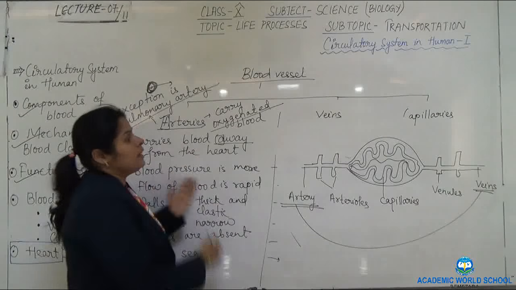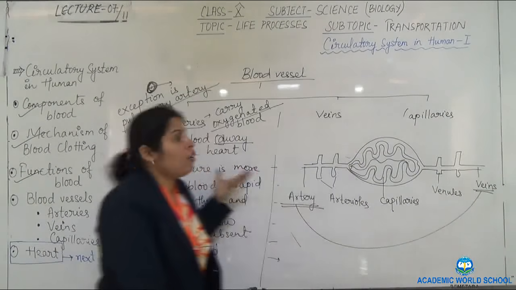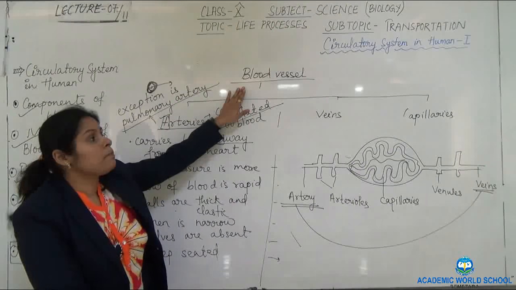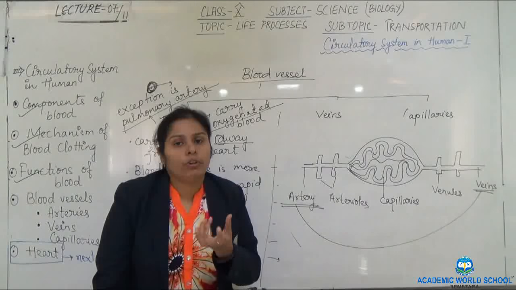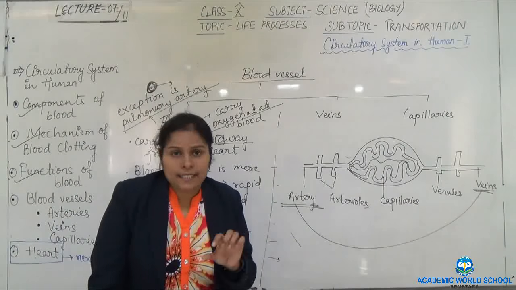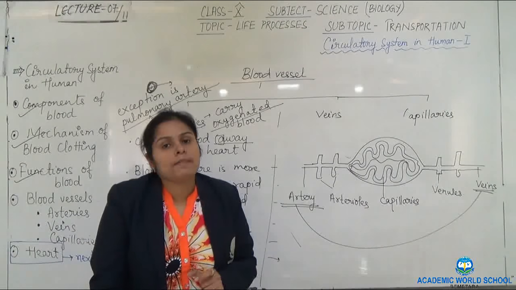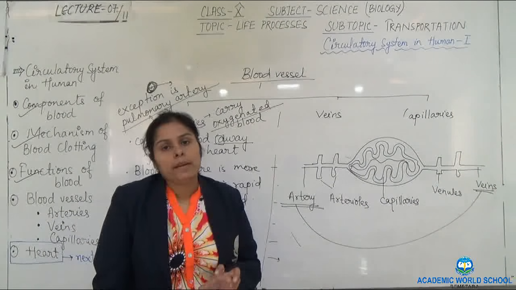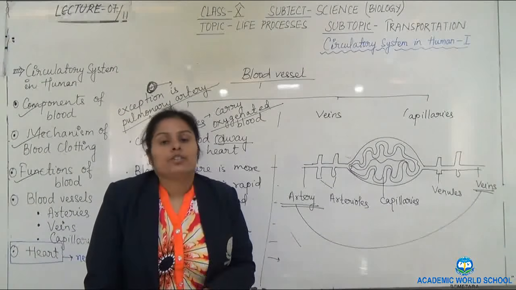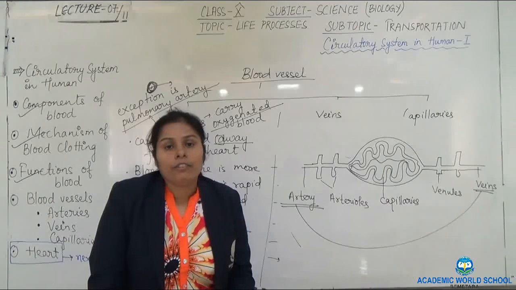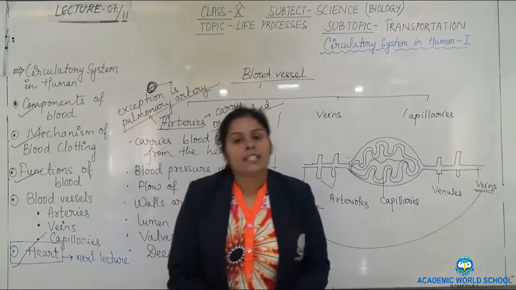So the arteries, veins and capillaries you have to understand very nicely. These are all the blood vessels which are a part of the circulatory system. The circulatory system consists of the fluid, that is blood, the vessels through which it runs, and the third and most important one, the heart, which is a pumping organ which will pump the blood into the blood vessels so that it reaches different parts of the body. This heart we will take up in our next lecture.